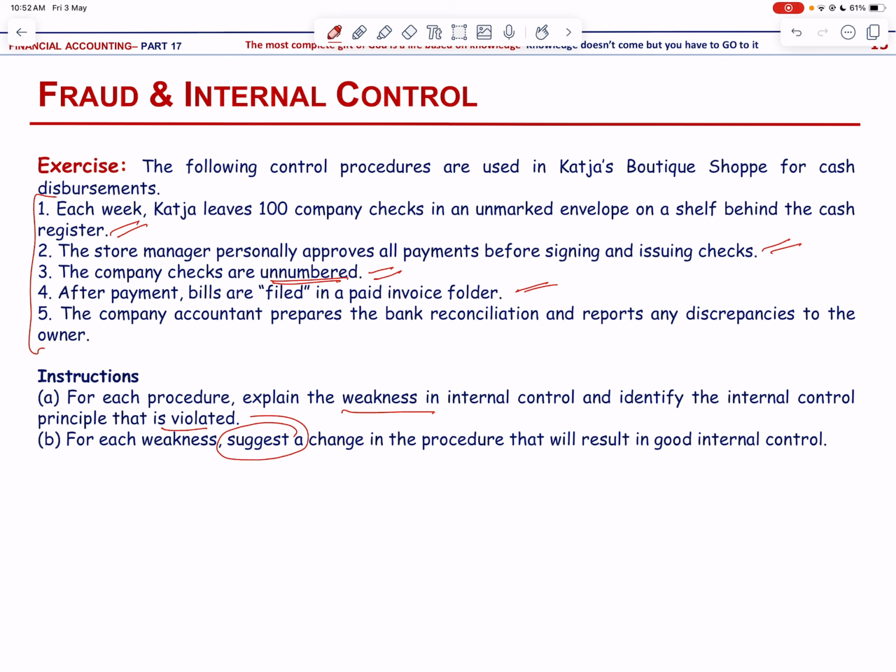In the last case, the weakness is that the bank reconciliation is not independently prepared. So the principle it violates is the independent internal verification, and the recommended change is someone with no other responsibilities relating to cash should prepare the bank reconciliation statement.